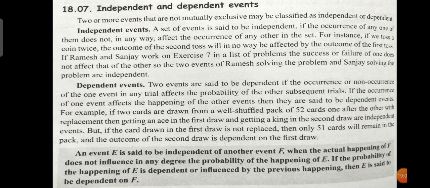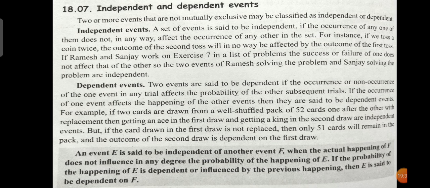But if the card drawn in the first draw is not replaced, it does not go back into the pack, so the remaining is just 51. Then the outcome of the second draw is dependent on the first draw. I think it is clear for you. That is independent and dependent events.